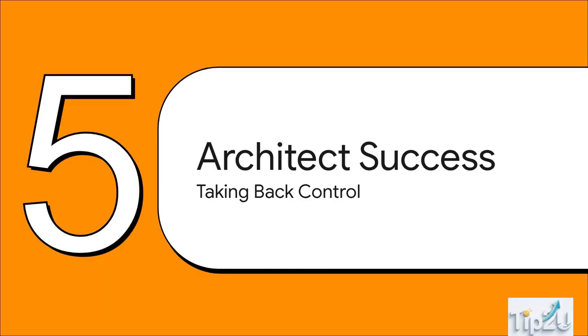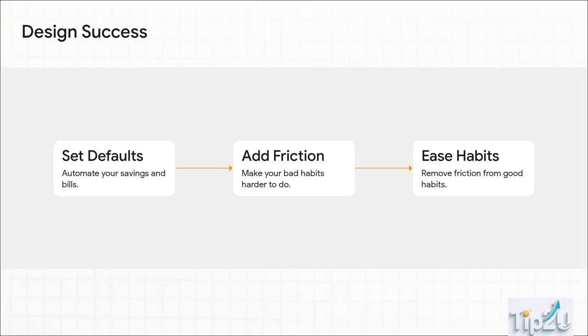Section 5. Architect your own success. Taking back control. So the absolutely crucial point here is this. You can be the architect of your own personal environment. You don't have to rely on fleeting willpower anymore. Here is a simple 3-step guide. Step 1. Set smart defaults. Automate your personal finances so your money moves directly to savings before you can even think about spending it.